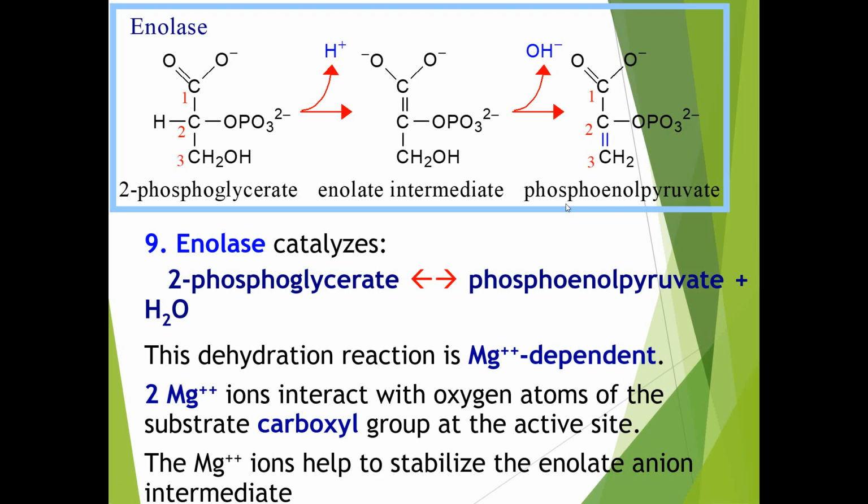So this dehydration reaction is magnesium ion dependent. Two magnesium ions interact with the oxygen atom of the substrate carboxyl group at the active site, and the magnesium ions help to stabilize the enolate ion intermediate. So the magnesium ion is essential, which acts as a cofactor required for the activation of enolase and for the stabilization of this enolate intermediate.